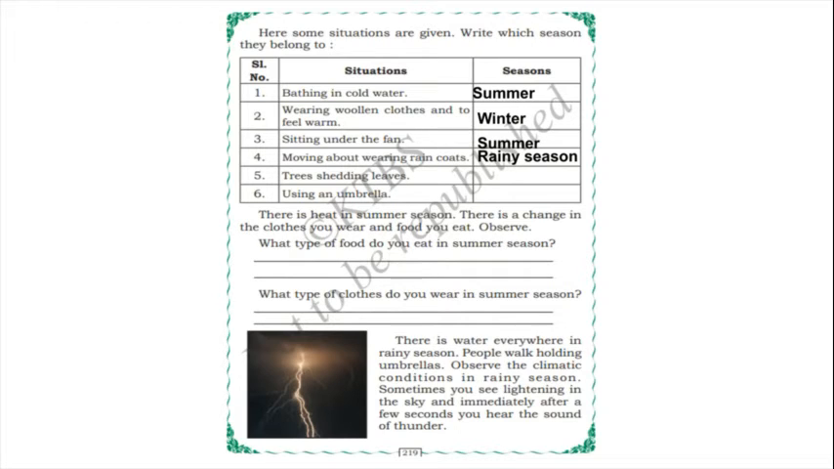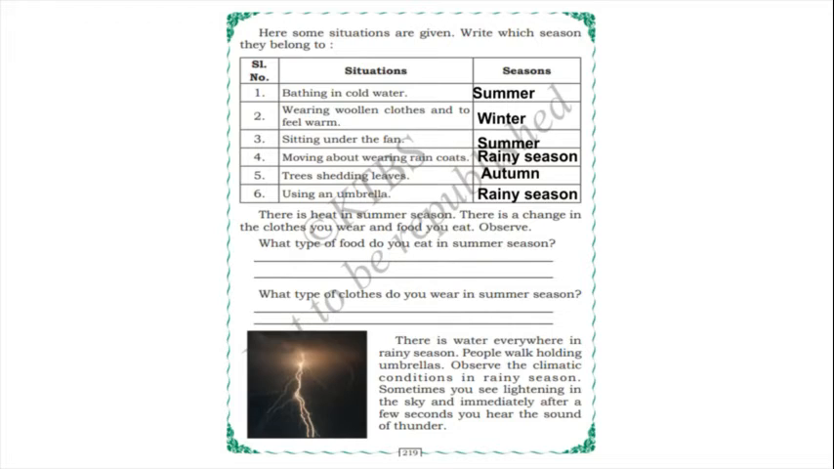Yes. And tree shedding leaves in the autumn season. And using an umbrella, when you will use the umbrella? Rainy season, isn't it? Yes. So there is a heat in summer season. There is a change in the clothes you wear and food you eat.